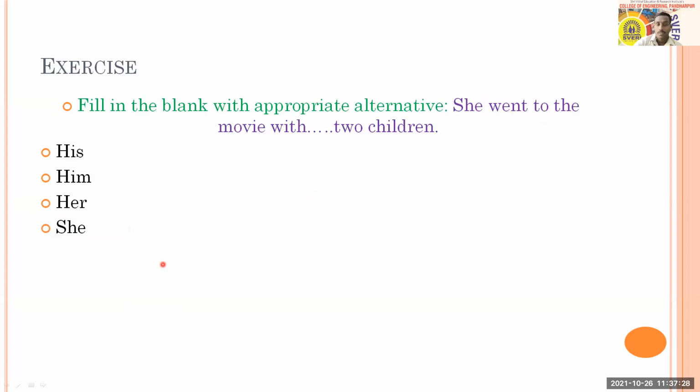With this, we'll go to the next question, which is in front of you. It says: She went to the movie with dash two children. I think this is quite a simple question. The options are his, him, her, and she. I got an answer from Harshada. All of you just answer. This is a very simple question.